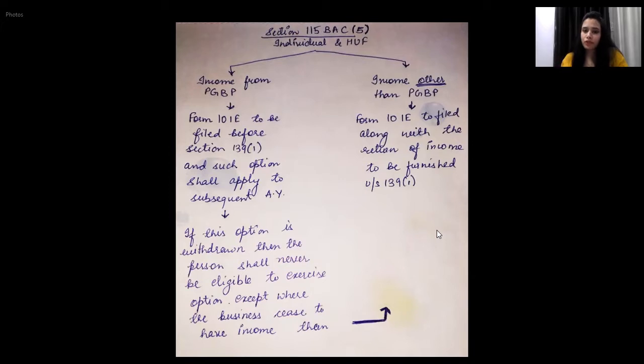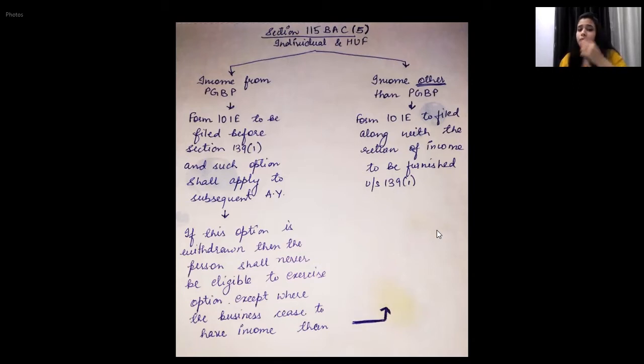if you are an individual or HUF having income from business or profession. And once you file this form, once you exercise the new tax regime option, it shall apply to subsequent assessment years too. Means every year you need not file this form again and again. Once exercised, it will be deemed that in subsequent years also you are opting for the new tax regime under this section.